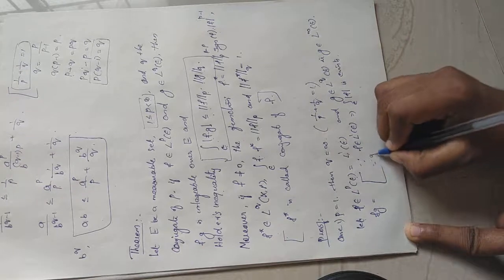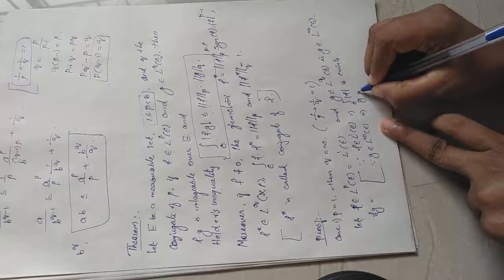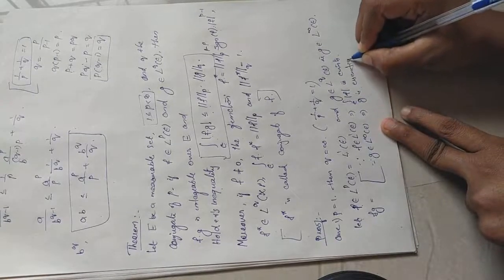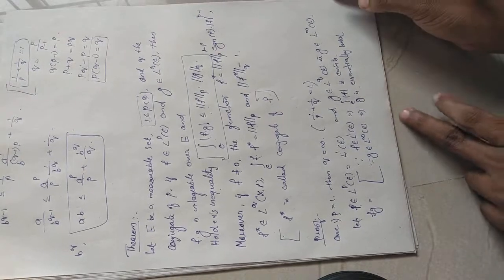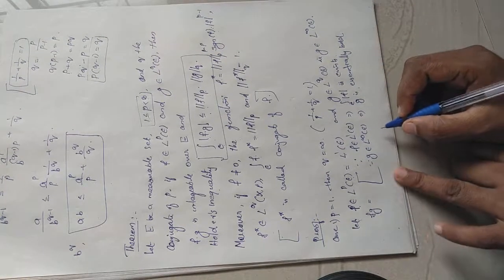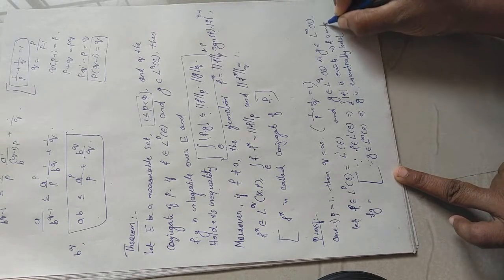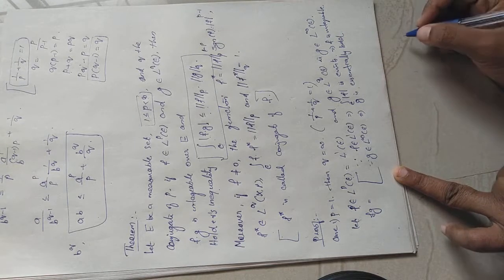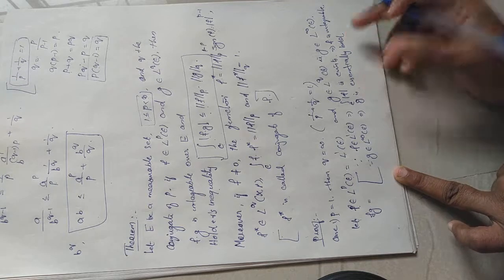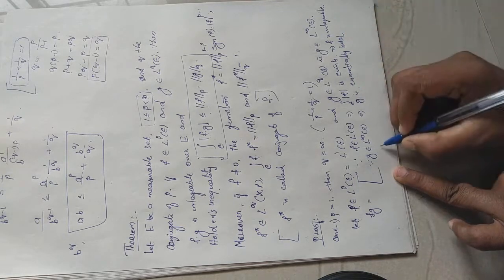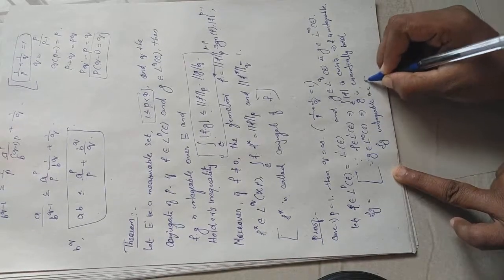And since g belongs to L infinity of E, what does it mean? g is essentially bounded, so its essential supremum will exist. Okay. Then is their product f into g integrable? Since mod f is integrable, f is integrable. And g is an essentially bounded function. So that means it will also be integrable, right? So their product f into g will be integrable over E. Okay.